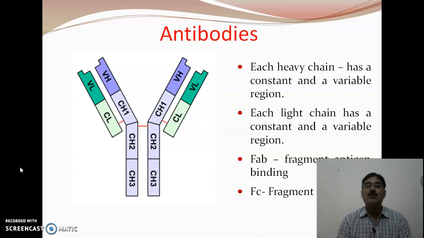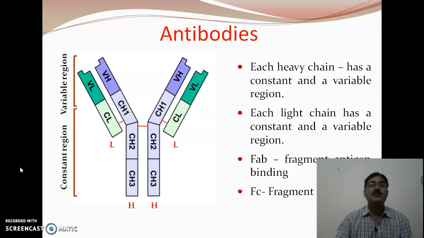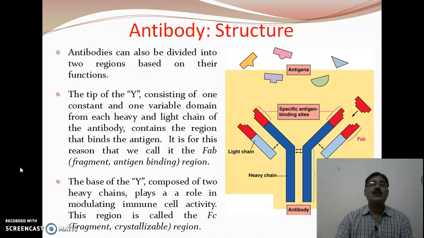Each light chain also has a constant and variable region, and they have a FAB, that is fragment antigen binding, and they have FC, the fragment constant. You can see in the diagram the CH1, the constant heavy 1, 2, 3, as well as the variable heavy shown with the VH. Likewise, the constant light is labeled as CL and the variable light labeled as VL. So this is about the constant and the variable region.